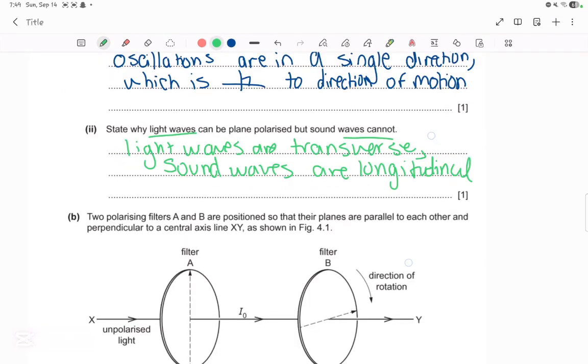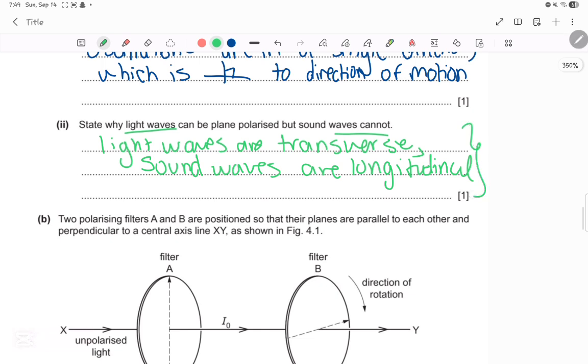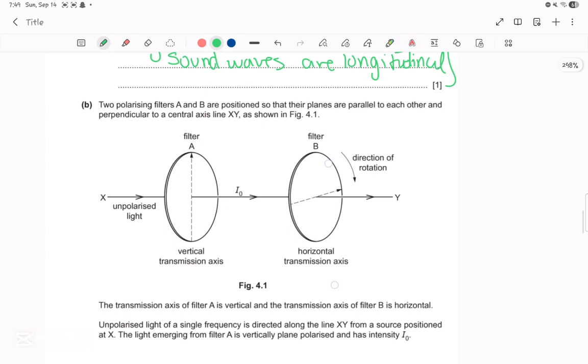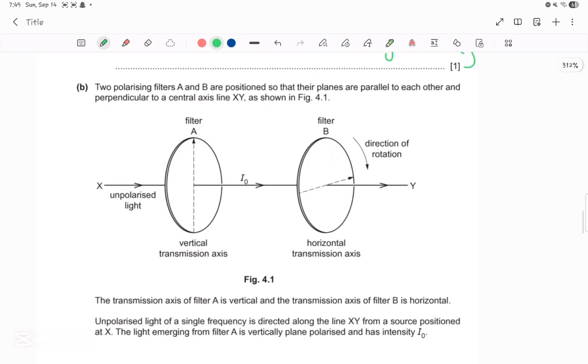My bad, I thought I was recording this part, I forgot to record it. But anyways, light waves are transverse waves, meaning that they travel perpendicular to the direction of motion, meaning that they can be polarized, whereas sound waves are longitudinal, meaning they travel parallel to the direction of motion, meaning they cannot be polarized. Anyways, in all cases, let's move on to part B.